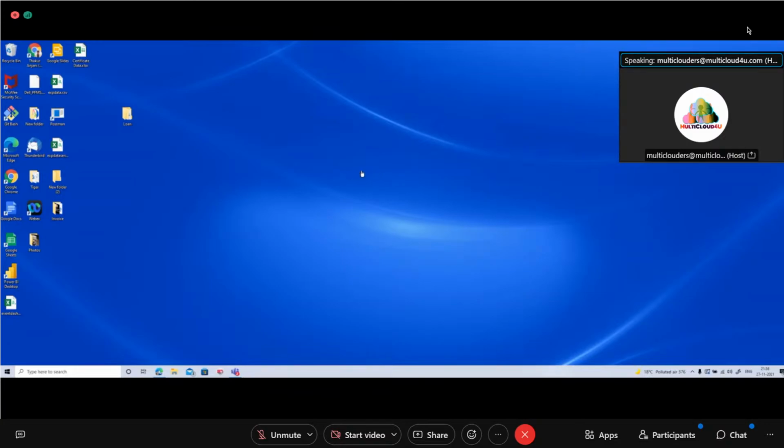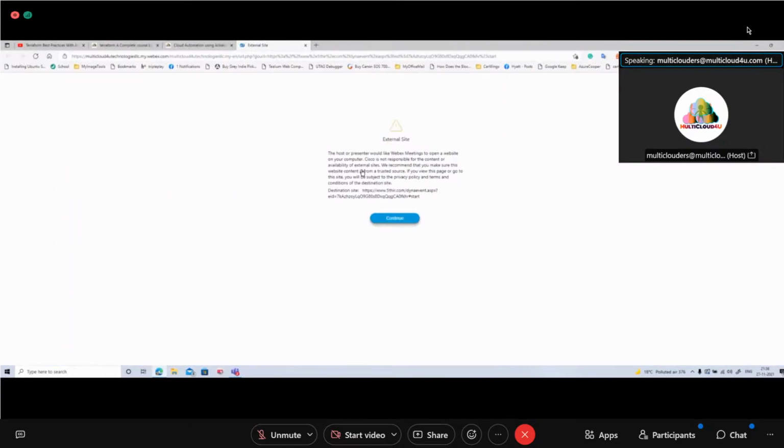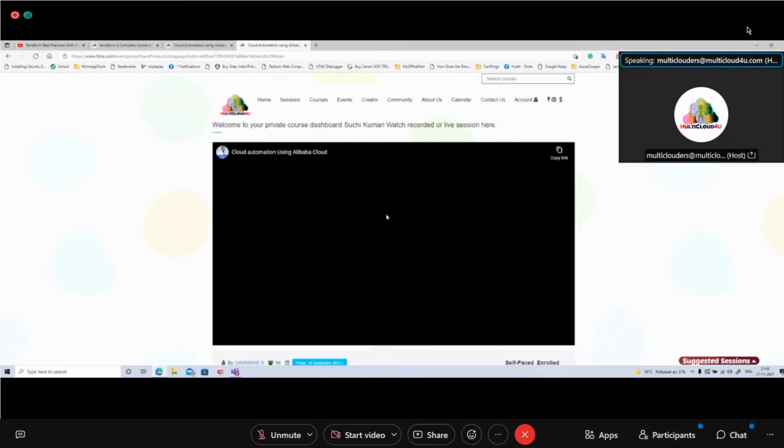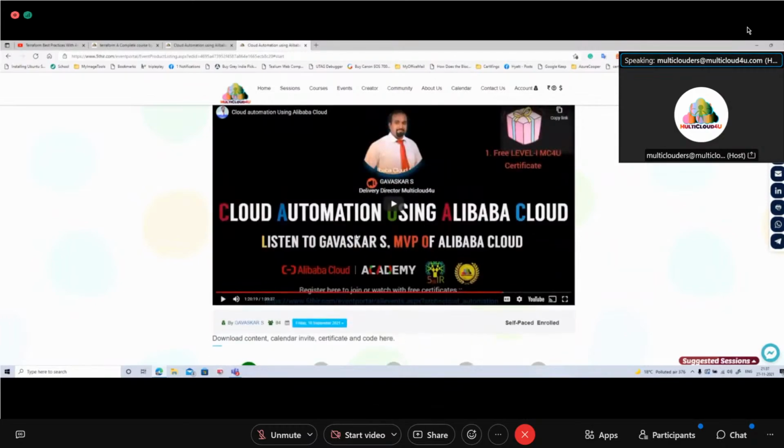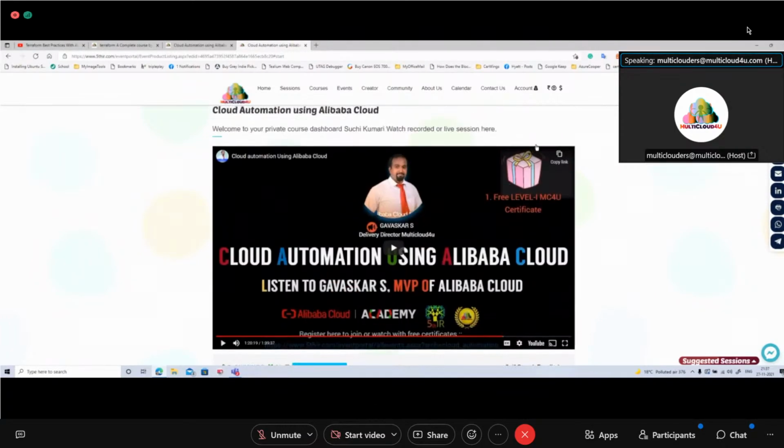This is the link, right, Gavaskar? This is the one, right? Let me rerun it again to show you if it's correct. So I'll go here, I'll say continue. And this should take you to the same session here, and there and here you can take the session directly. We'll attach this into the session also within 1-2 hours, and with all the GitHub repository links that Gavaskar has shared. We'll discuss internally with the team, and then we'll share that with you.